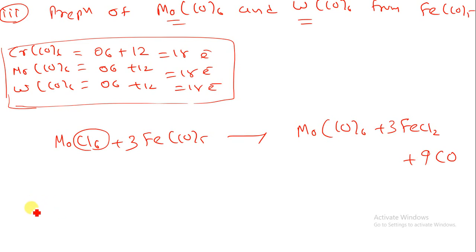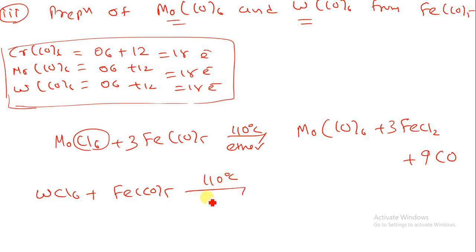Similarly, when we are having tungsten WCl6 and using FeCO5, here I am having 110 degrees Celsius as well as ether as a solvent. So I prepare WCO6 by the removal of 3FeCl2 plus 9CO.